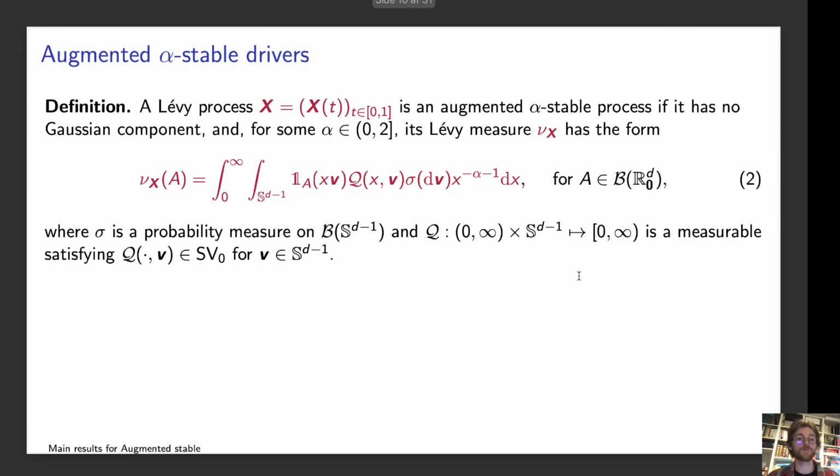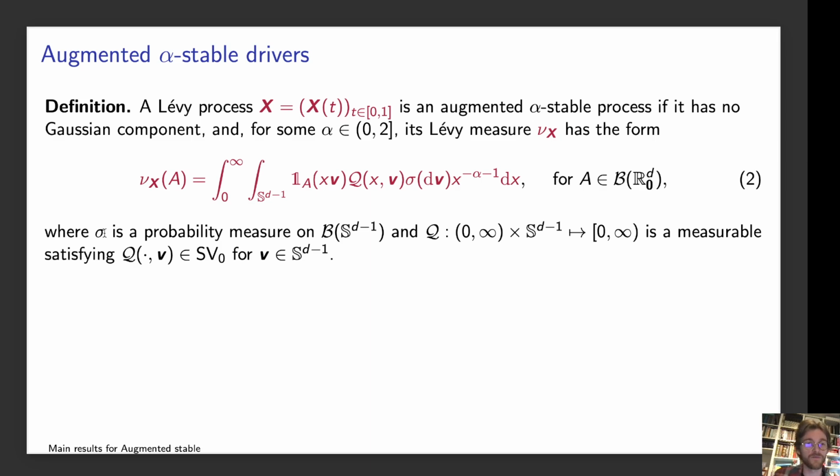So what about the SDE setting? This is of course an extension, and I'll start by presenting our results for the case of augmented alpha stable drivers. We'll say that the Levy process is an augmented alpha stable process if it has no Gaussian component and if its Levy measure has this radial decomposition for alpha between 0 and 2.